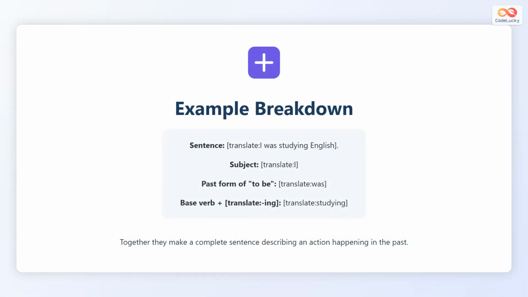Let us look at an example. I was studying English. The subject is I, the past form of the verb to be is was. The main verb is study with the ing ending, becoming studying. Together they form the complete sentence, I was studying English. It means that the action of studying was happening for some time in the past.